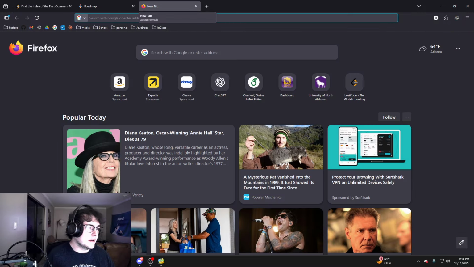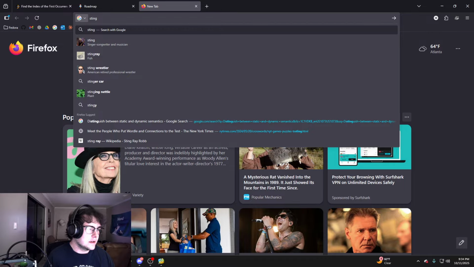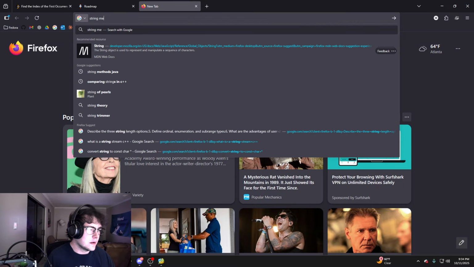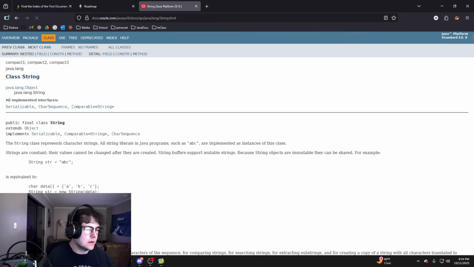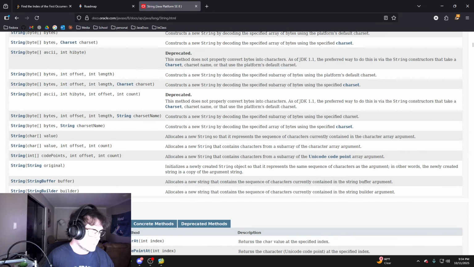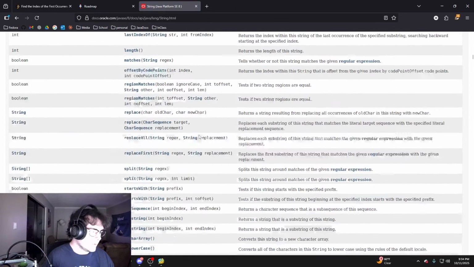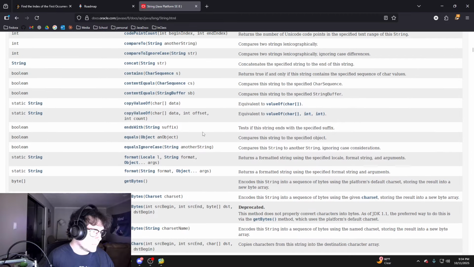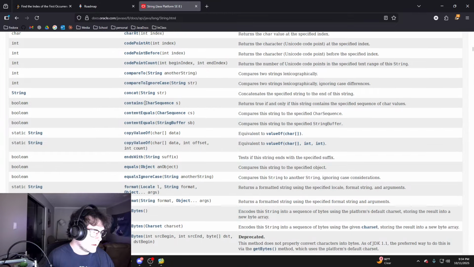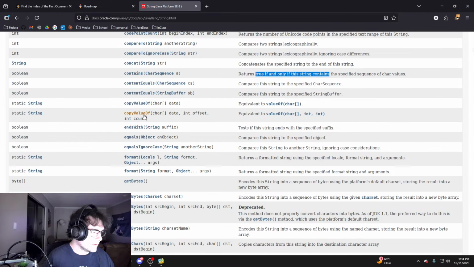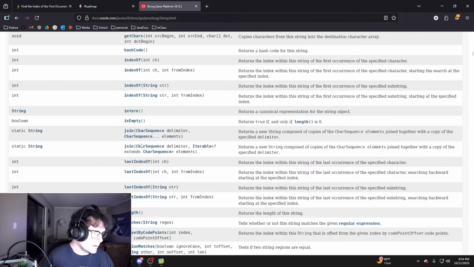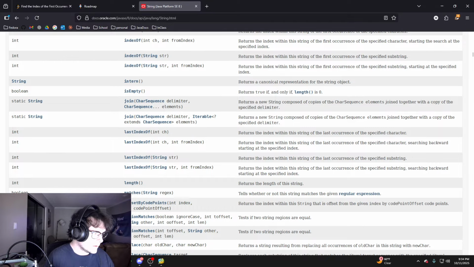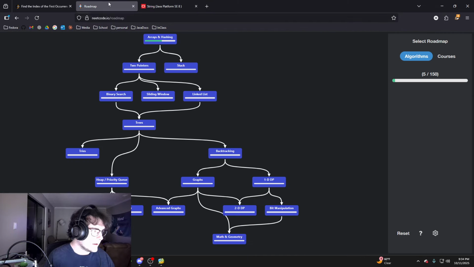We can look at the string methods for Java. Oracle Help Center is beautiful. String has so many methods, like contains with a CharSequence. But what we're trying to use here, I think, might be indexOf. Yeah, indexOf.